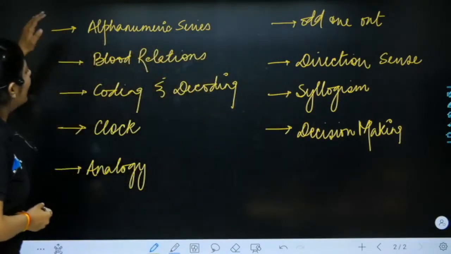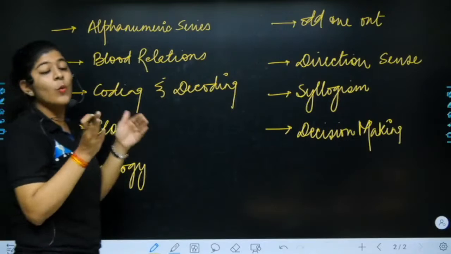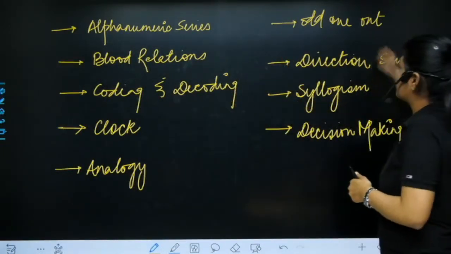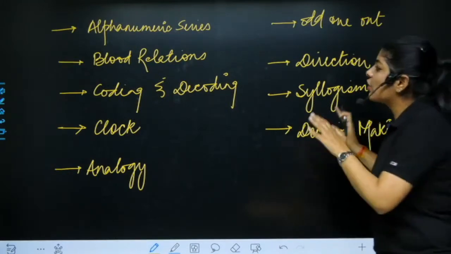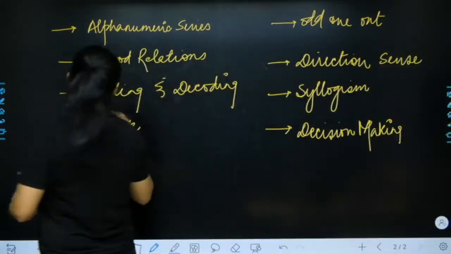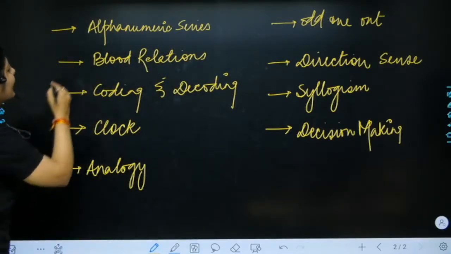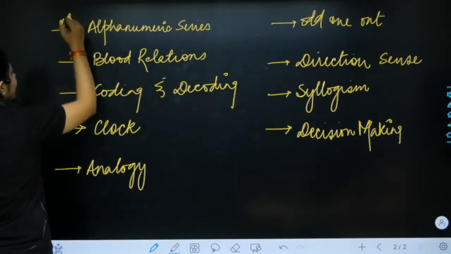So when we are preparing for quantitative aptitude, simultaneously we can start any of the topics out of these, because these topics are very easy. Here we have one, the most important topic in this is alphanumeric series.